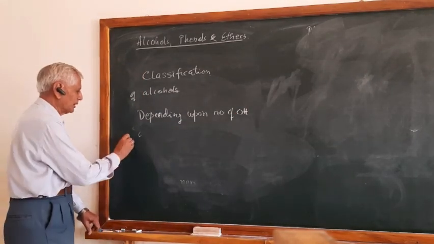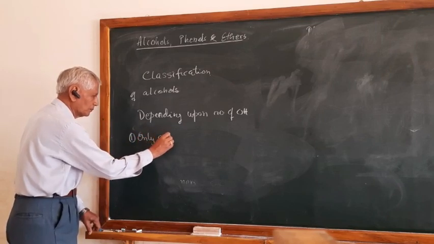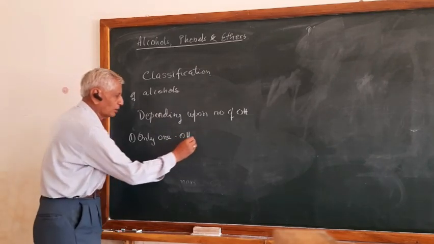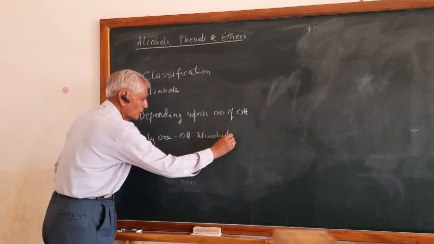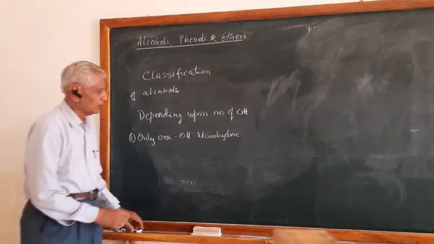Say, for example, the compound containing only one OH group is called a monohydric alcohol. Monohydric, or you can also call it monohydroxy, no problem. Monohydric alcohol.